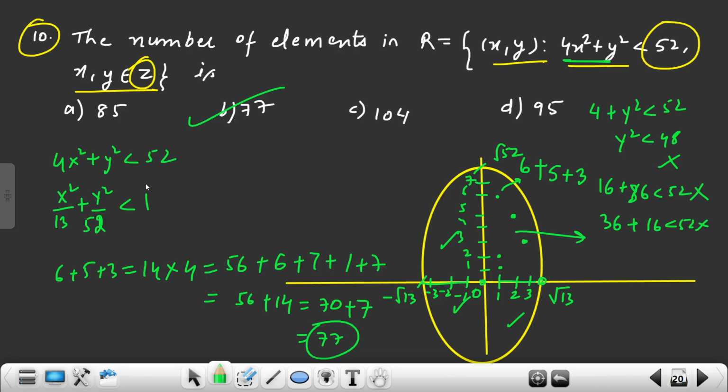So understand how this question is very interesting. It relates to the ellipse. If you make the ellipse, you will get the answer very easily. So 77 is the answer for this question, right?